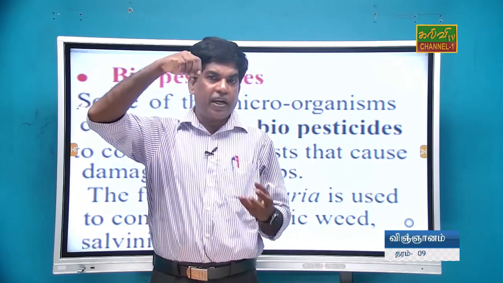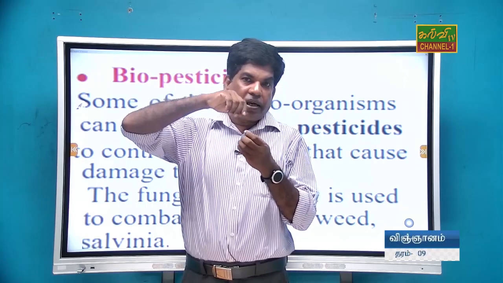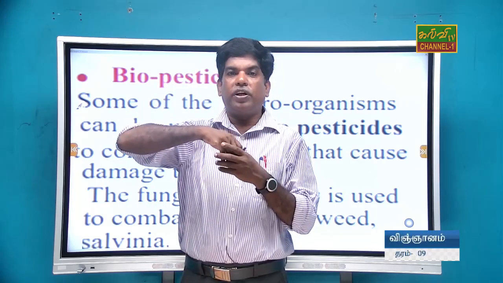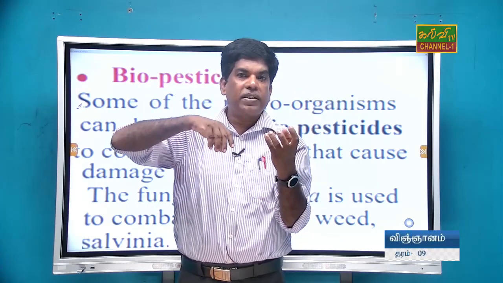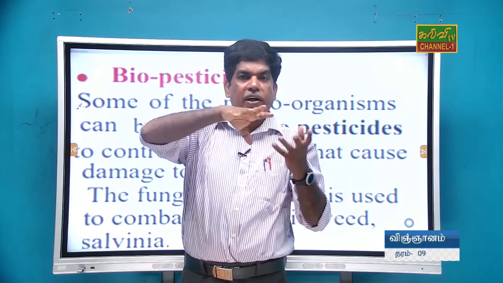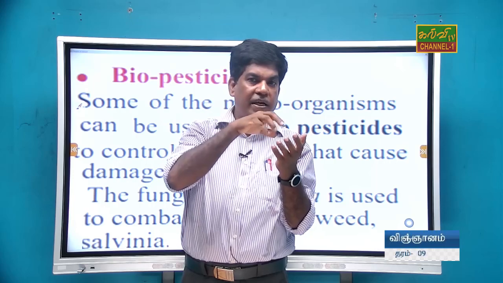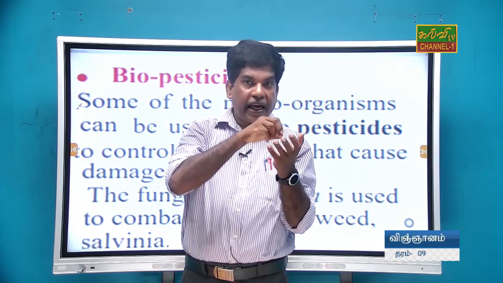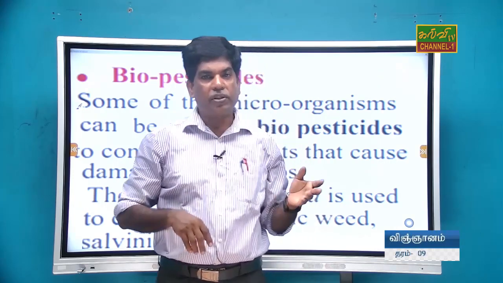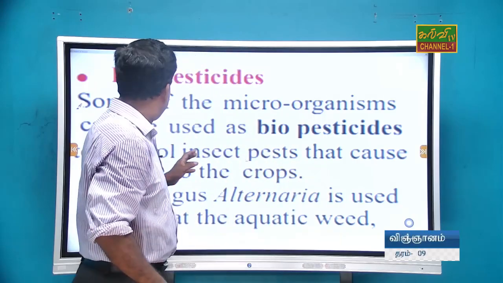The bacteria can affect the larva stage of mosquito. If there is any stagnant water, when the larvae develop, the bacteria kill the larvae. So that is a biological advantage.